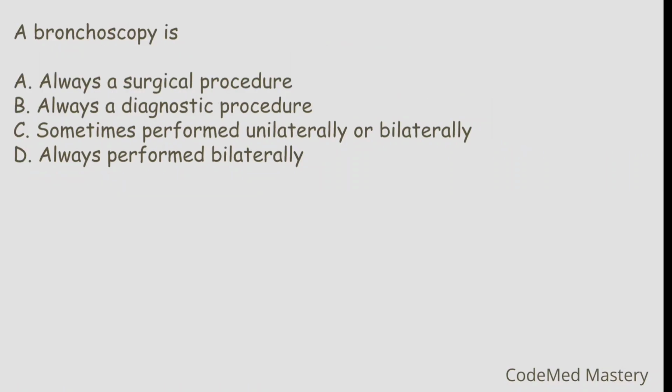A bronchoscopy is option A. Always a surgical procedure. Option B. Always a diagnostic procedure. Option C. Sometimes performed unilaterally or bilaterally. Option D. Always performed bilaterally. The right answer is option C. Sometimes performed unilaterally or bilaterally, because a bronchoscope is inserted beyond the trachea into the right or left bronchi. So sometimes it will be performed unilaterally or bilaterally. The right answer is option C.